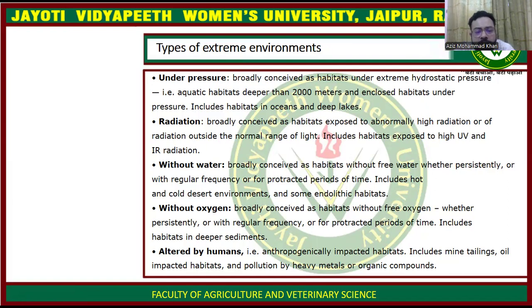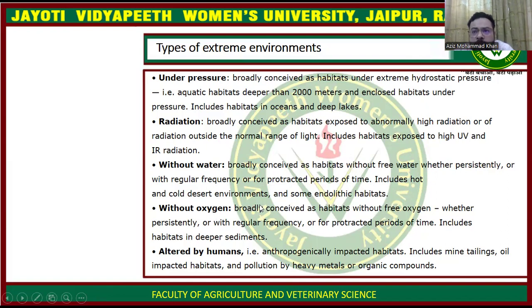Next is the condition without water. This is a condition where water is very scarce. It is broadly considered as a habitat without free water, whether for regular frequency or protracted periods of time. This condition includes hot and cold desert environments.